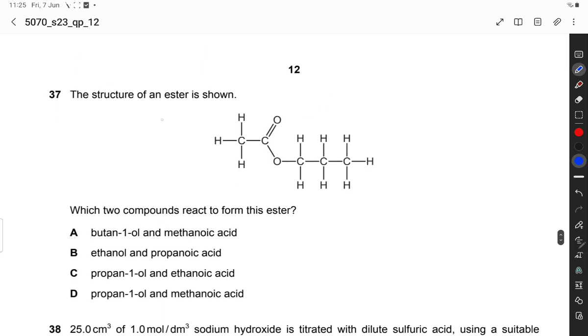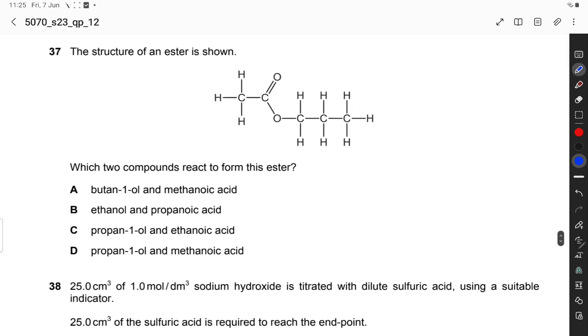The structure of an ester is shown. Which two compounds react to form this ester? This part of the compound is from the alcohol, propanol: 1, 2, 3 carbons.